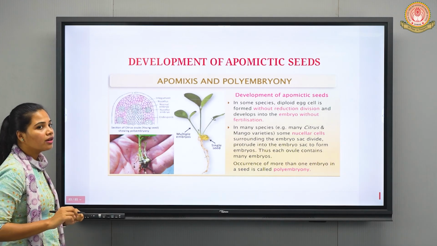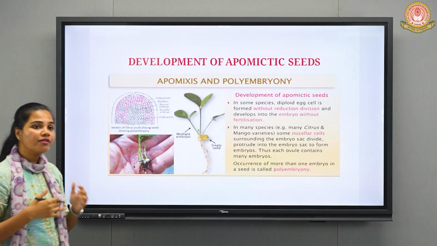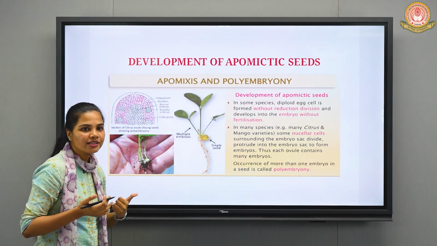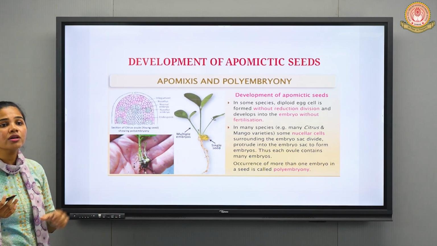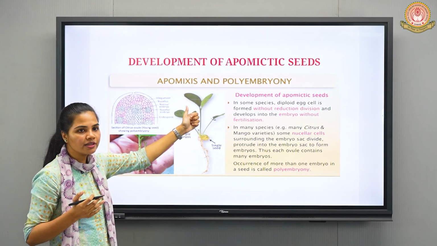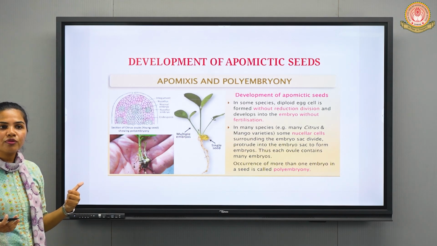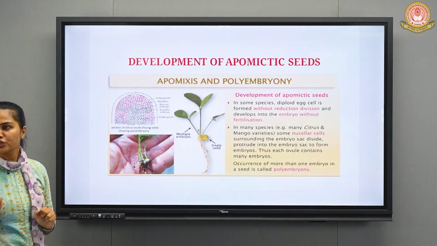Next is about the development of apomictic seeds. How can we develop these apomictic seeds, that is the formation of seeds without fertilization? There are certain points that we will discuss. As we have already discussed, it is a form of asexual reproduction.